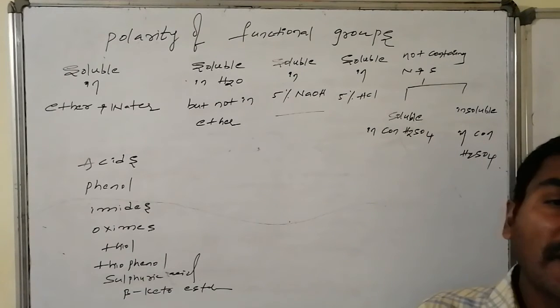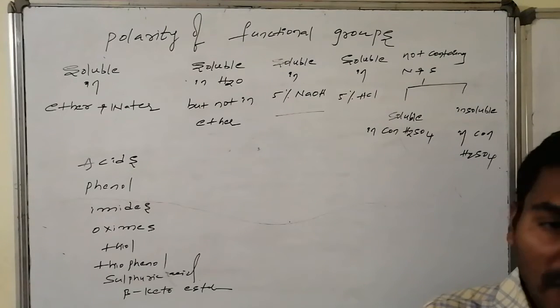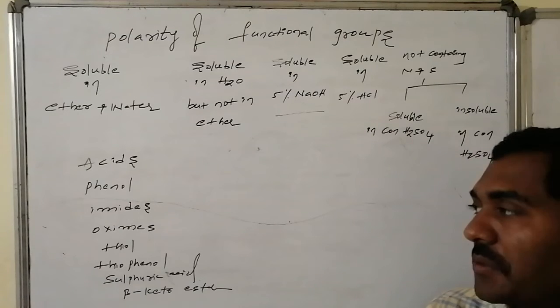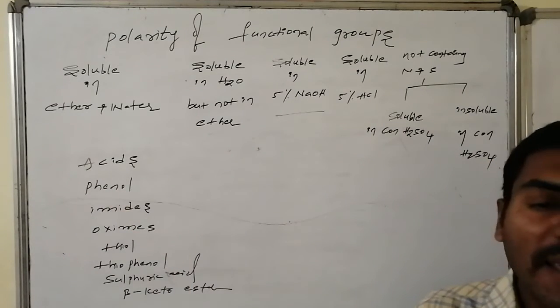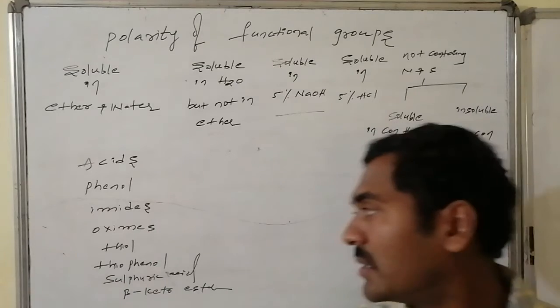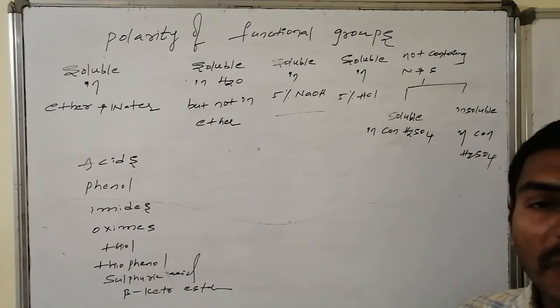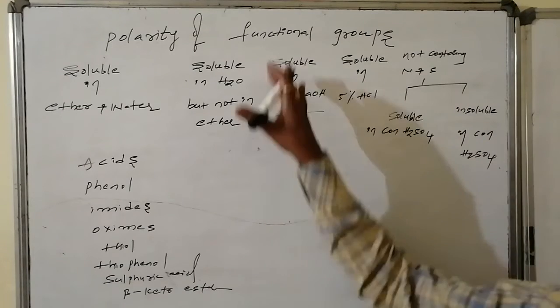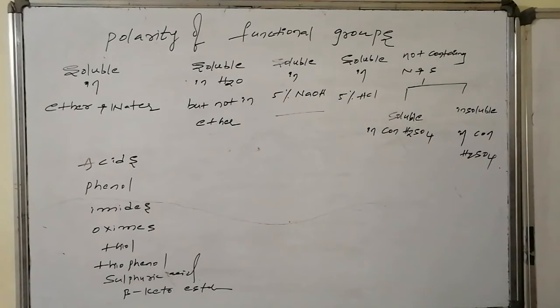Those are replaced and converted to salts, hence they are soluble in 5% sodium hydroxide. Once again, the list is acids, phenols, imides, oximes, thiols, thiophenols, sulfonic acids, and beta ketoesters. These are all soluble in 5% sodium hydroxide solution.